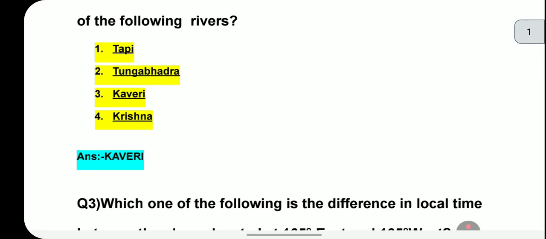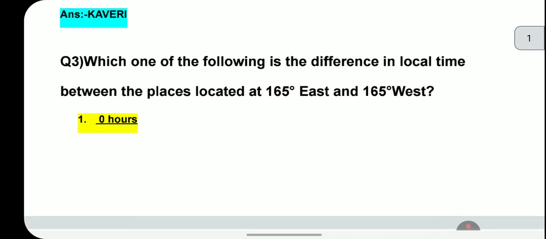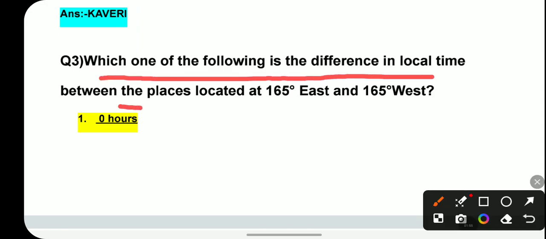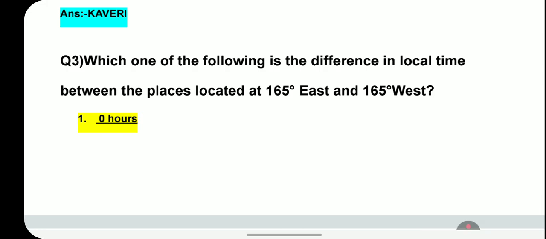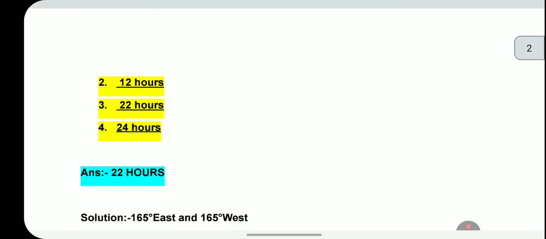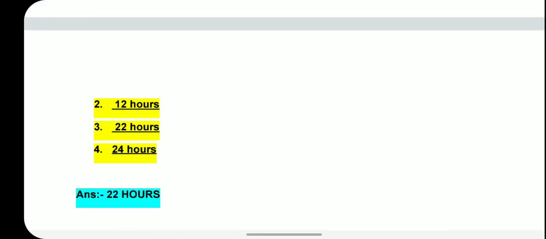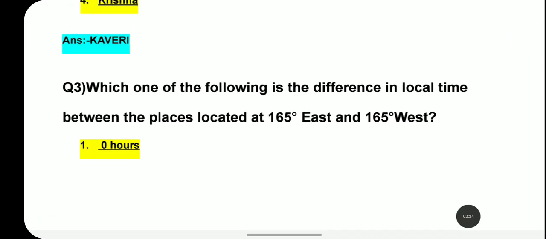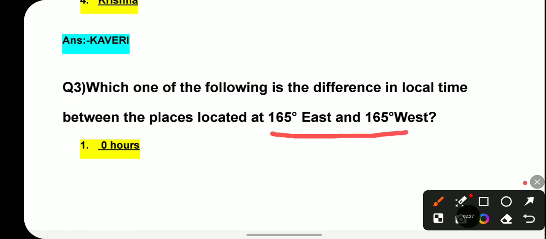Now moving on to the next question: which one of the following is the difference in local time between the places located at 165 degree east and 165 degree west? So basically in the question they are asking what will be the difference in local time between 165 degree east and 165 degree west. So let's see what the answer will be. The answer will be 22 hours. So the difference between 165 degree east and 165 degree west will be